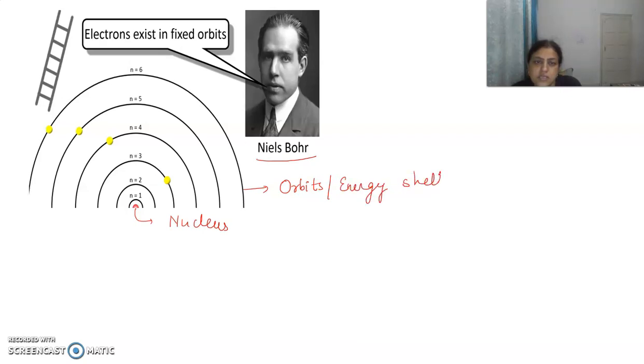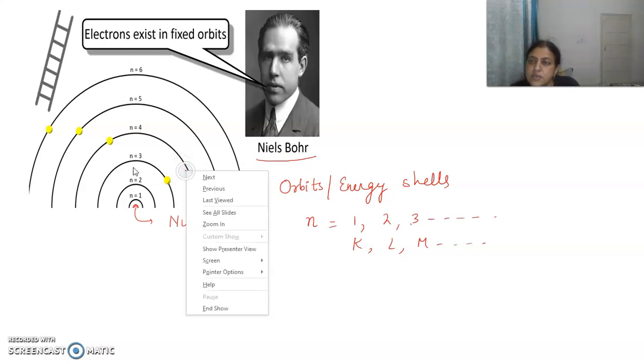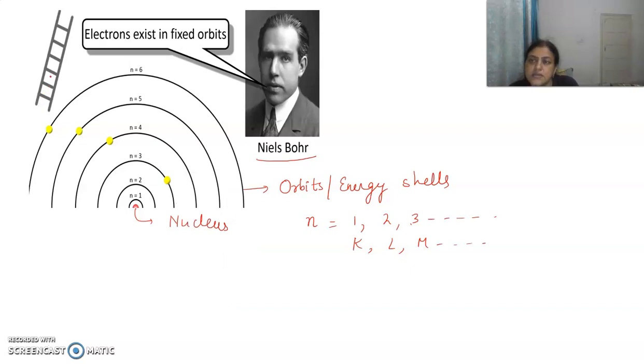Now these energy shells can be represented by the symbol n. It could be 1, 2, 3, any positive integer, or they can be represented by K, L, M. If an electron is in this orbit, it will have a fixed energy, and if it has to move to this one, it requires that much energy. So these orbits were like ladders, where each ladder has a fixed level or step. So we say that these orbits are quantized.